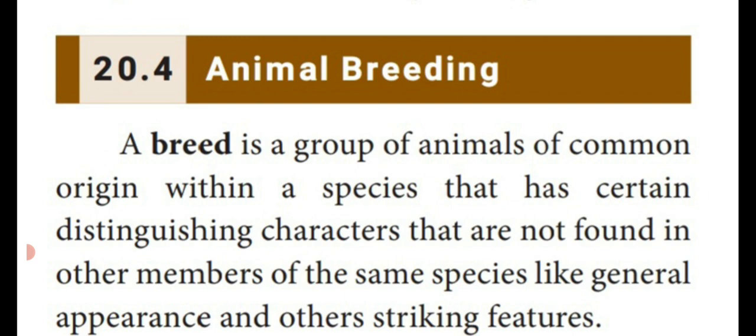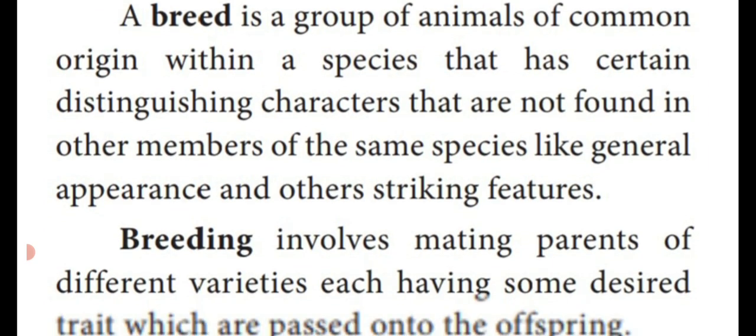So a breed is a group of animals with a common origin in a species which show desirable characters that are not found in any other members of the species, like general appearance, that is external character, and also other striking internal characters.